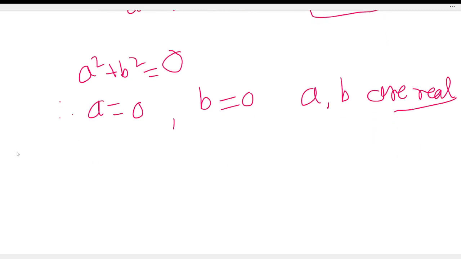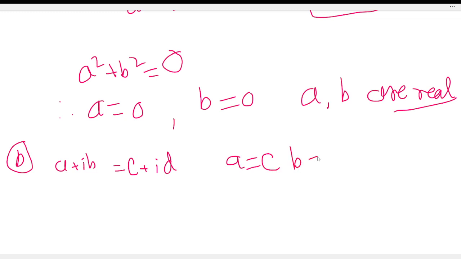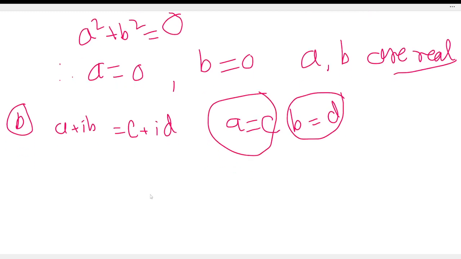Next, property number 2. If a plus ib is equal to c plus id, then a is equal to c and b is equal to d.